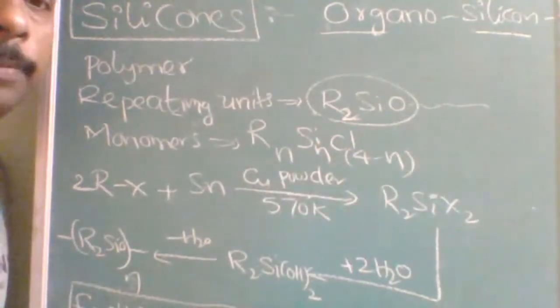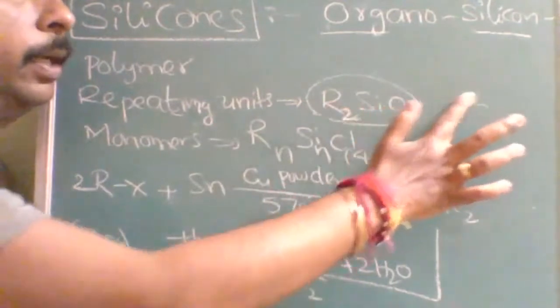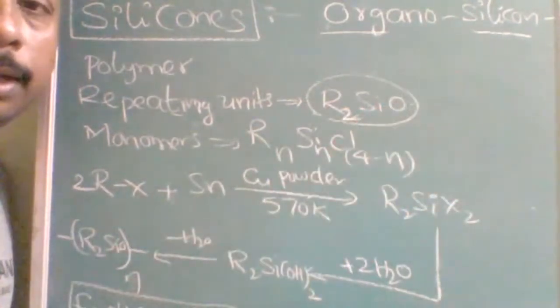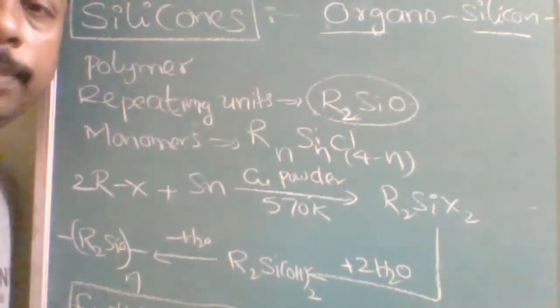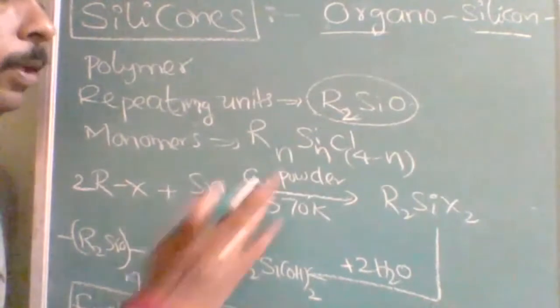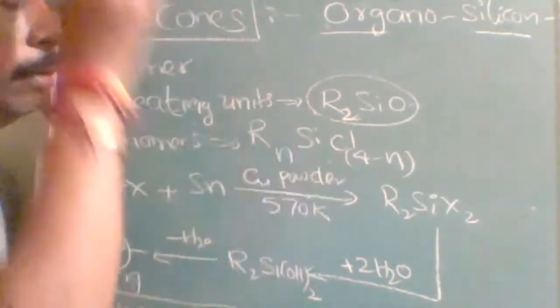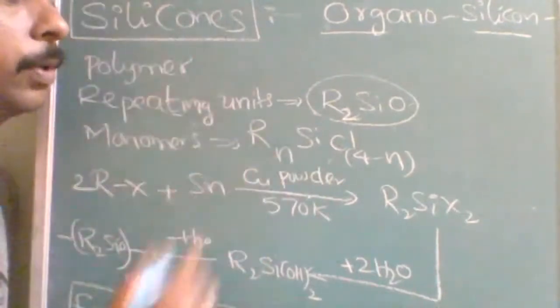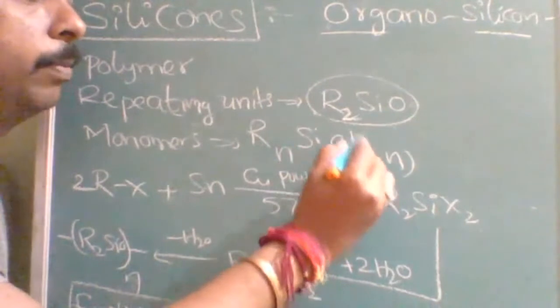So for preparing any polymer, this is the repeating structure, we can say. It is prepared by combining small molecules. That small molecule required to prepare the large molecule is called a monomer. So the starting unit will be RnSiCl4-n. Okay, it is very simple. Like this, if you study, you will feel it is very complicated.